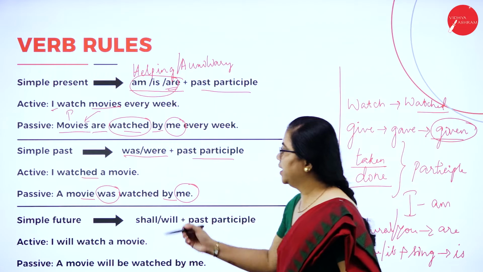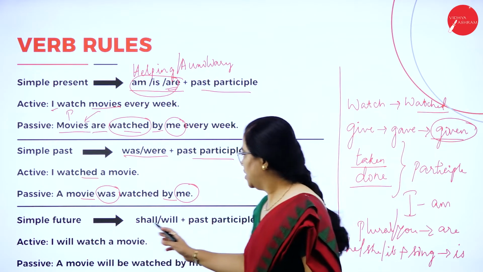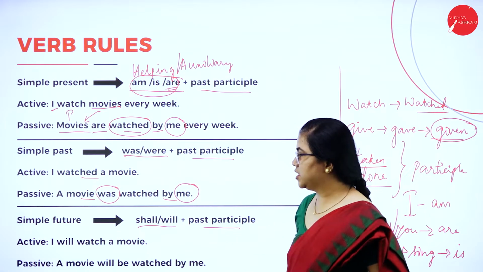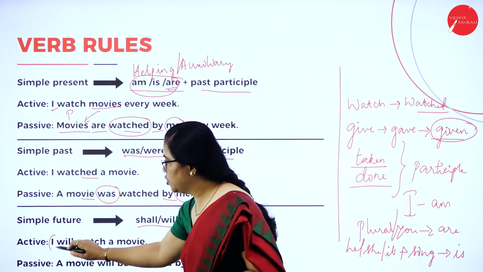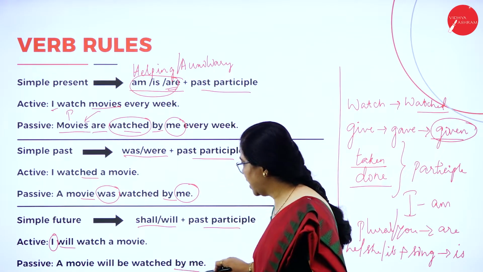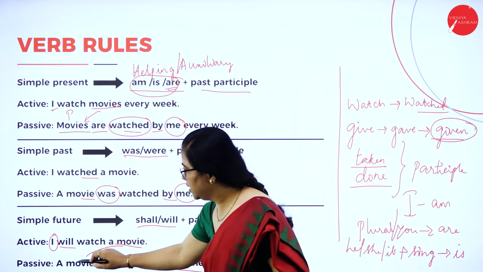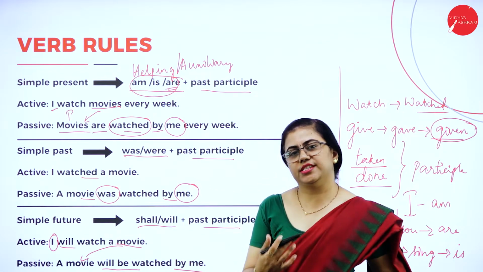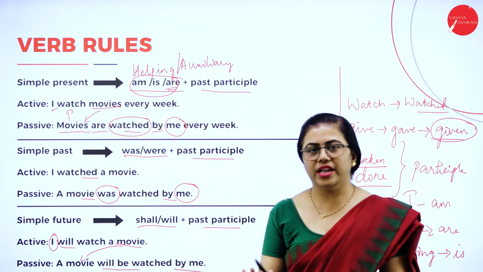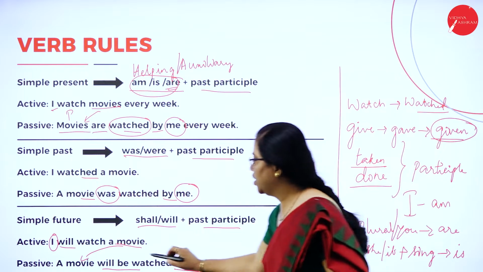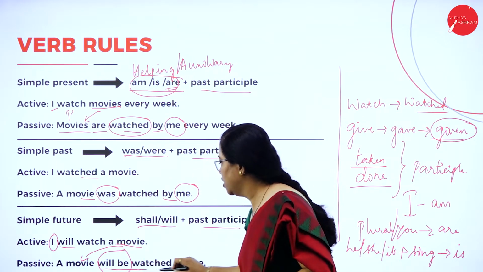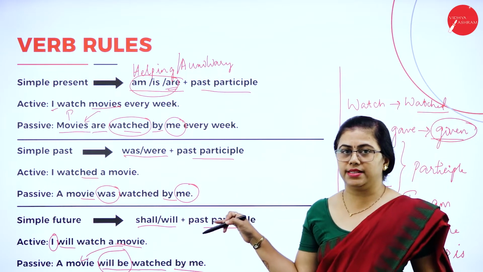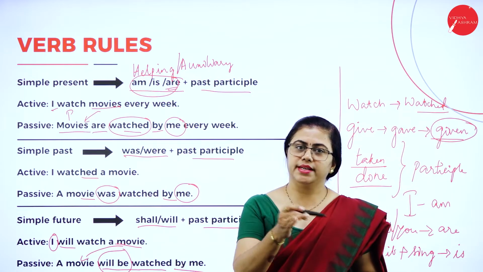So here again, simple future, you will have this shall or will here. And again, you will use this past participle form. So this one also, the subject will be changed to object, that is by me. Then again, movie, that is in the subject part, is singular. Again, will be is the same. Even if it is singular or plural, future tense will is the same. So here you can see will be and then watched. So this is about simple tenses: simple past, simple present and simple future.